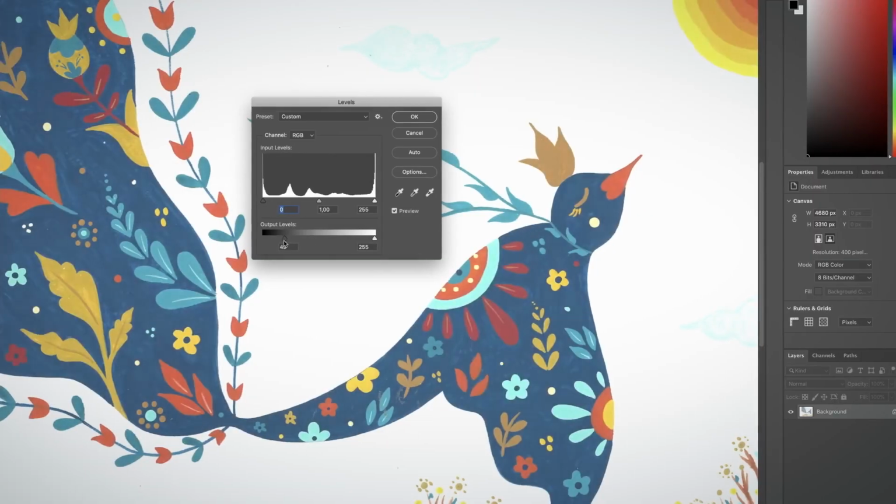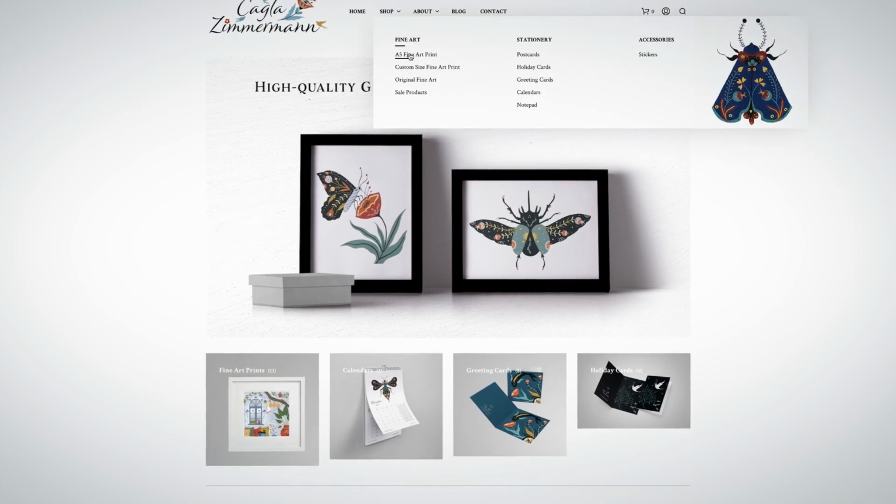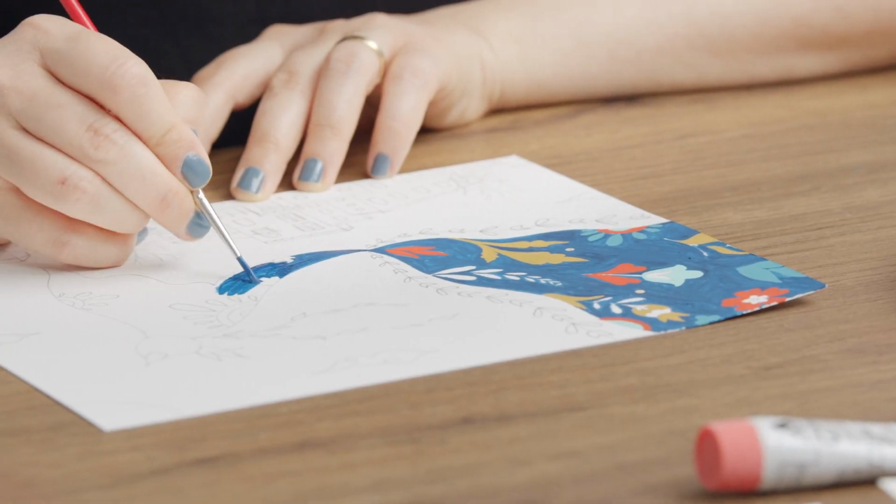Finally, we will edit our work on Photoshop and discuss how to use social media effectively to share our work with the world. By the end of this course, you will be able to develop your own unique style with gouache techniques.